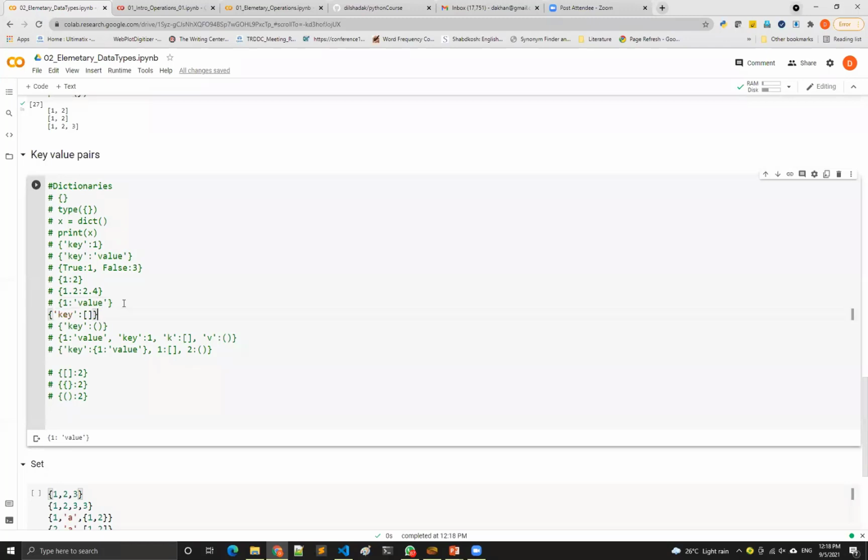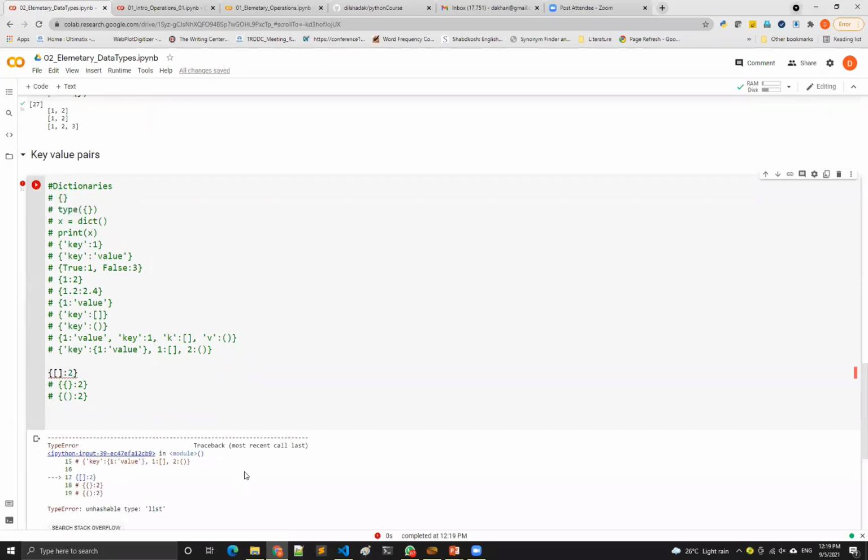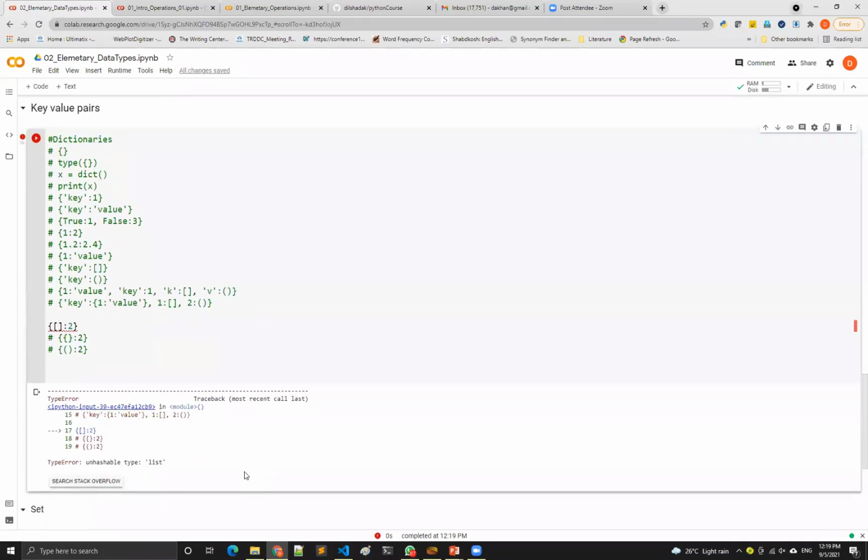What else? If I want to use my list as a value, is it allowed? Yes, it is allowed. Now let us do something crazy. If I put my list as a key, what will happen? It says unhashable type list, a type error, meaning the type that can act as a key in a dictionary is fixed.